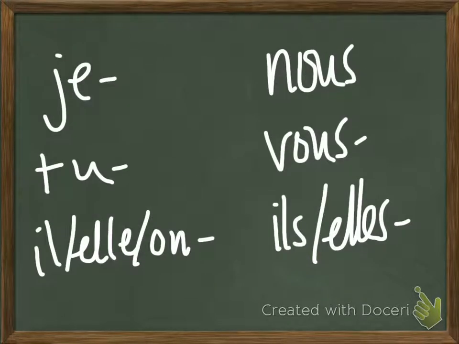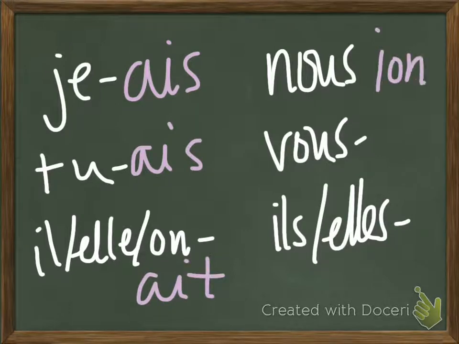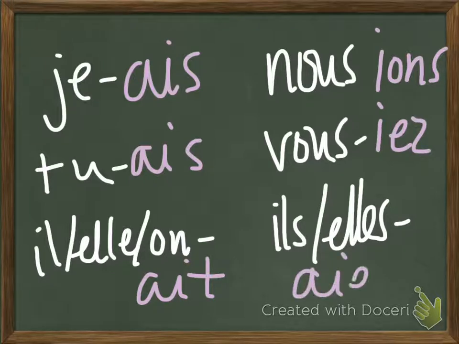So as a quick review, remember the conditional endings are these: AIS, AIS, AIT, IONS, IEZ, AIENT. So those are the endings that we use.